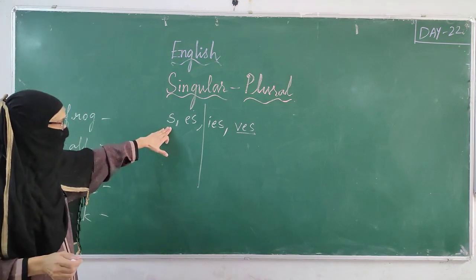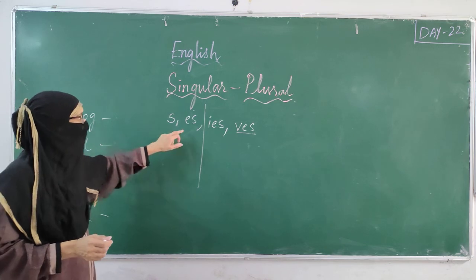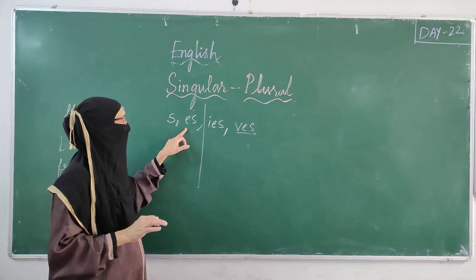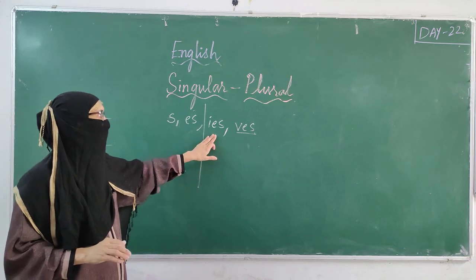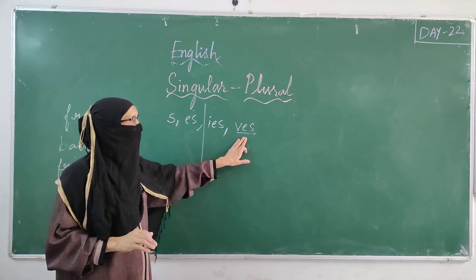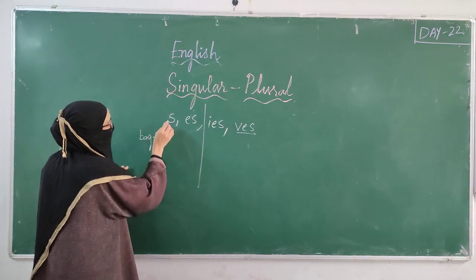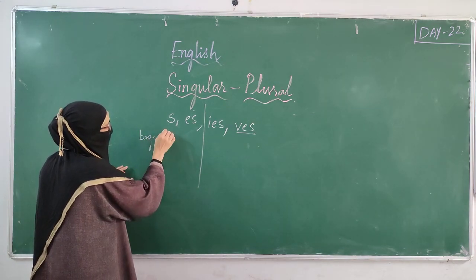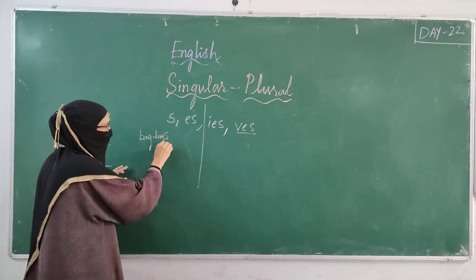If we add s to some nouns, they become plural. If we add es to some nouns, they become plural. If we add ies to some nouns, they become plural. Again, ves for some nouns. Suppose bag, as I told you. If I take bag, we have to add only s. B-A-G-S, bags.